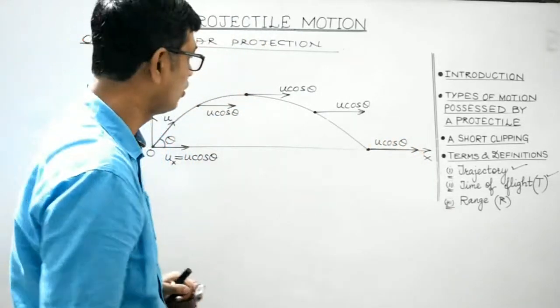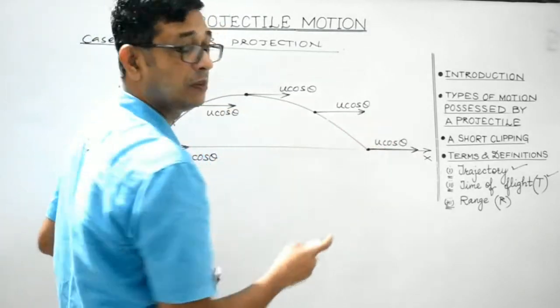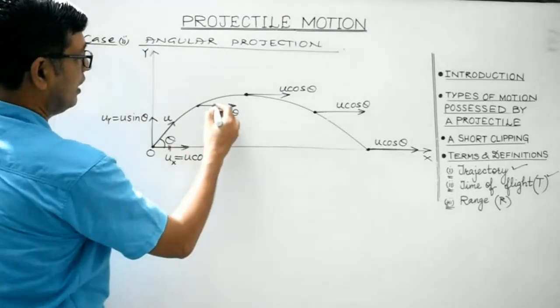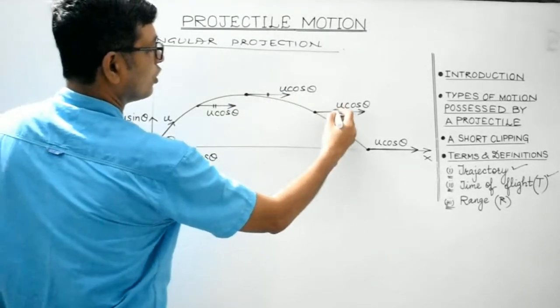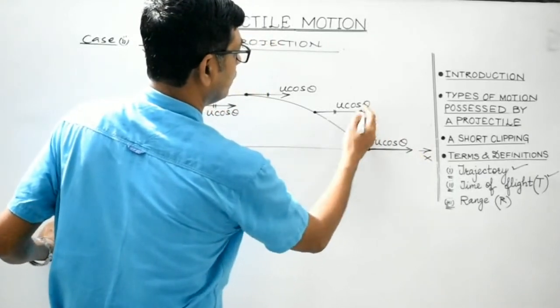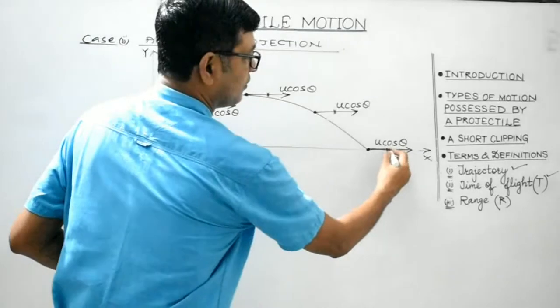So what I have tried to do is represent the horizontal component of velocity by arrows of equal lengths. These are the arrows, all of equal lengths, right? So no doubt regarding this.